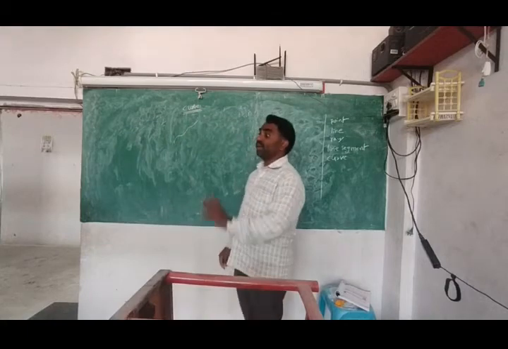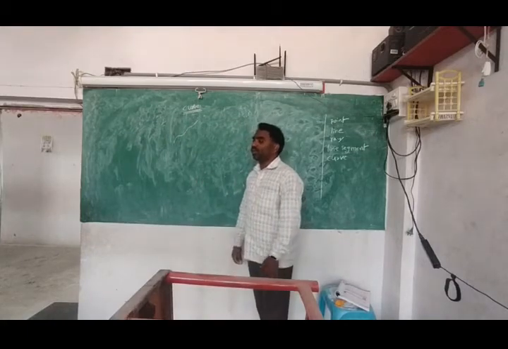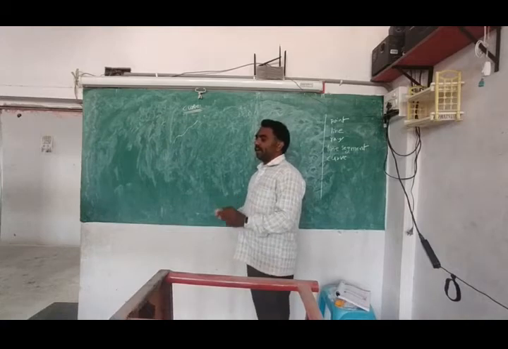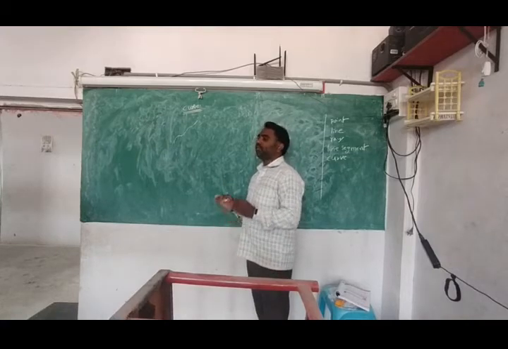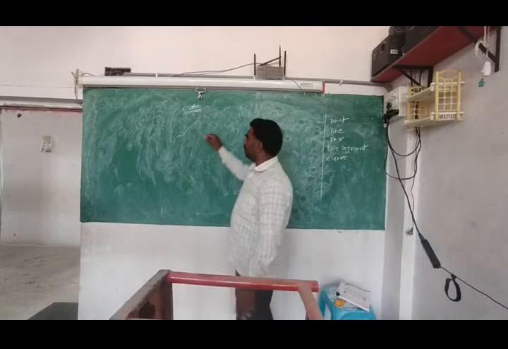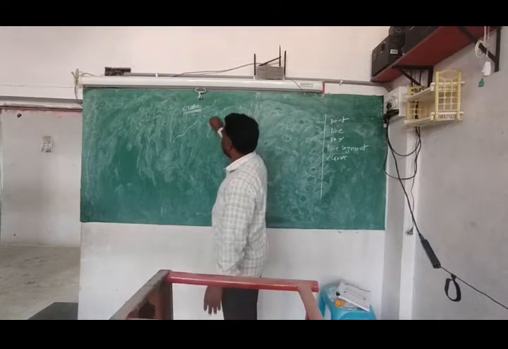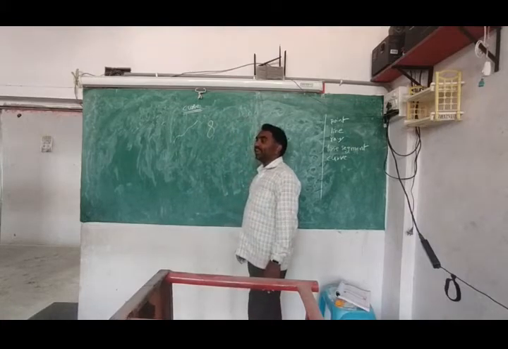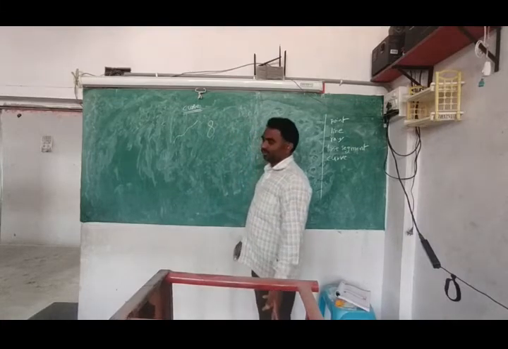But curves are of different types, so we are going to discuss them. The simple thing is, which is not straight is called a curve. Whatever it may be, any shape. You see, number 8 is not a straight line, that's why it is a curve.